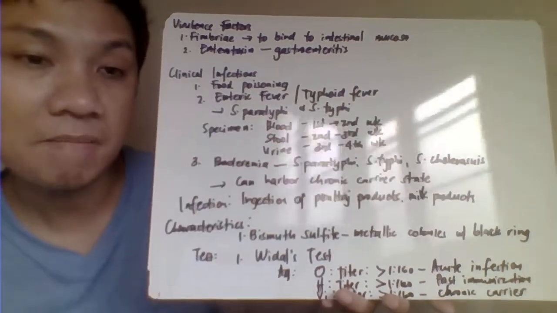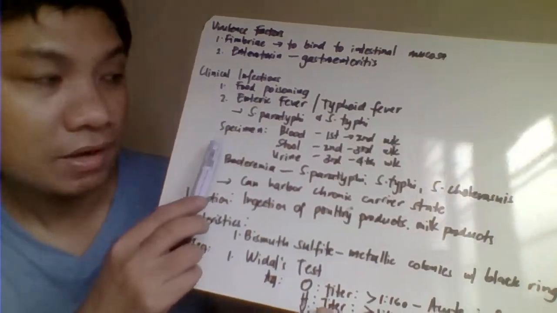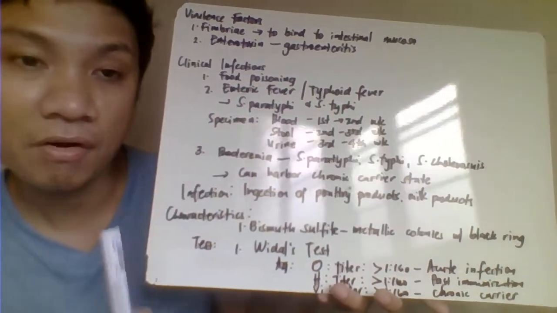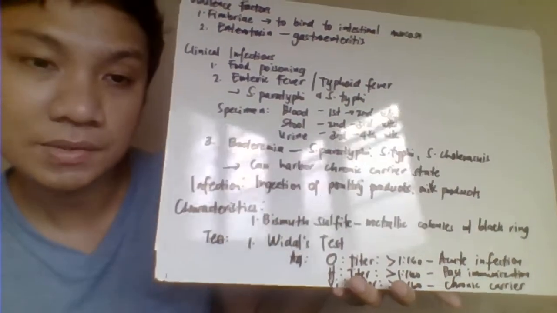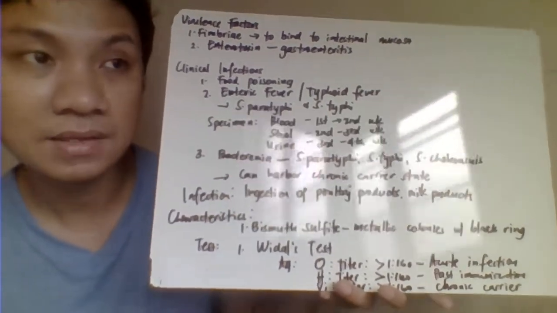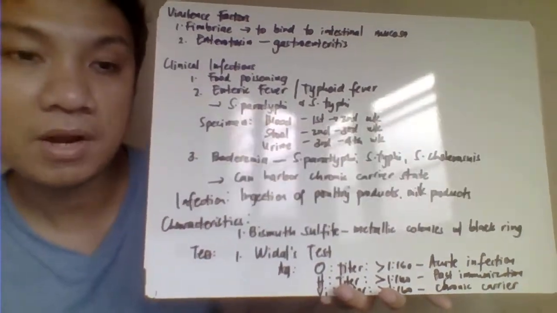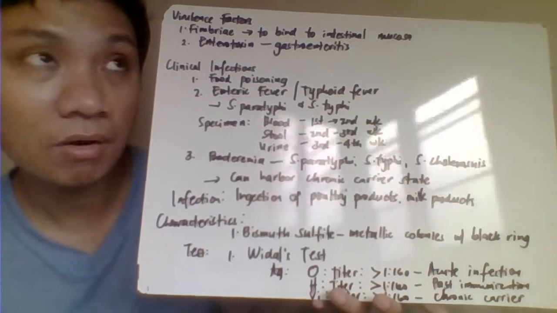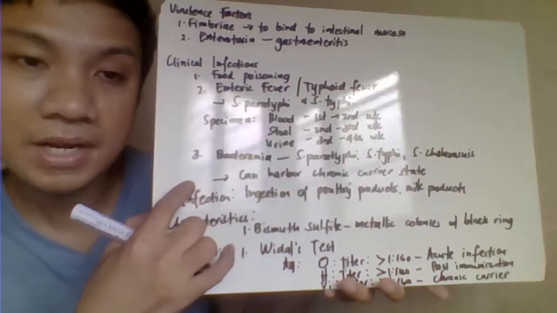So, this is caused here by your Salmonella paratyphi and your Salmonella typhi. Ang specimen for that, blood, you can recover the specimen during the first and second week of infection. You could also use the stool sample where you can recover the microorganism on the second and third week of the infection. You can use the urine sample where you can recover the specimen on the third and the fourth week of the infection.